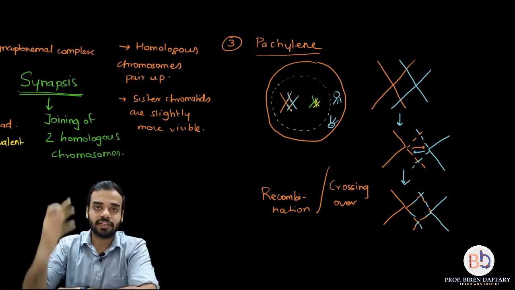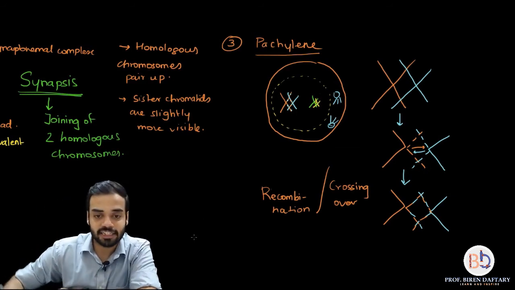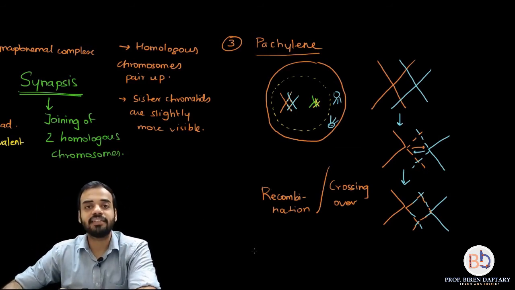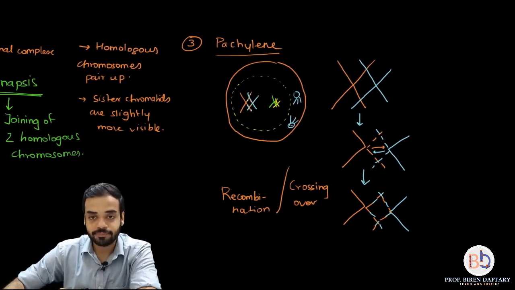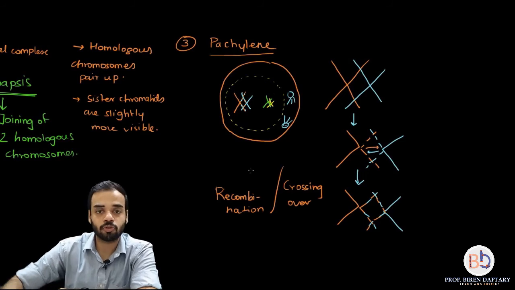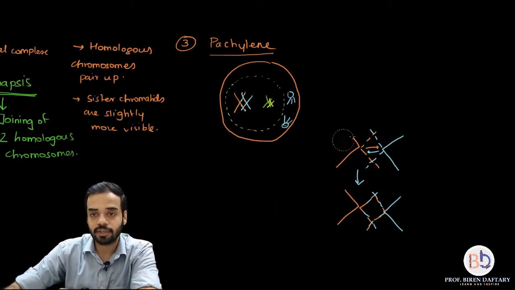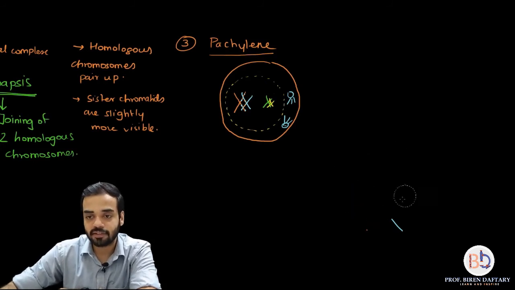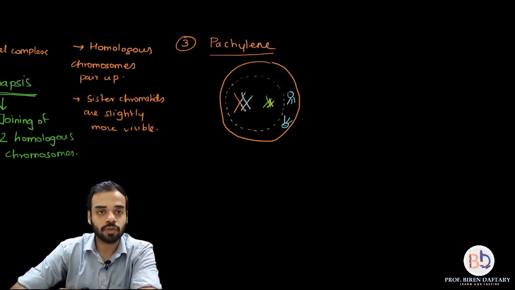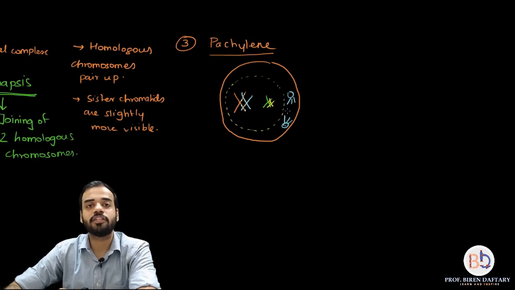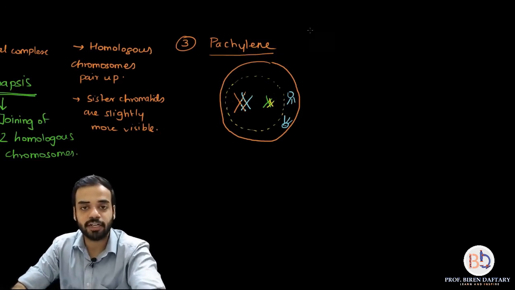Now the next stage which occurs in prophase 1 is called diplotene. So what I'm going to do is rub this off. I hope this recombination part is clear, because we don't have much space. So what do I write down in Pachytene? Which characters do I write down? So I will write down over here.